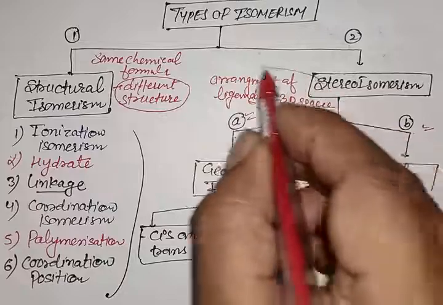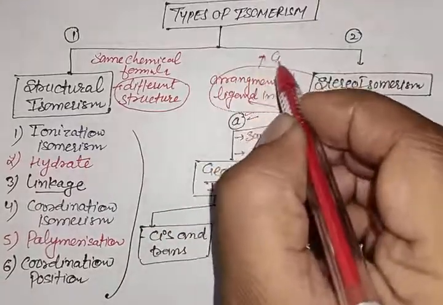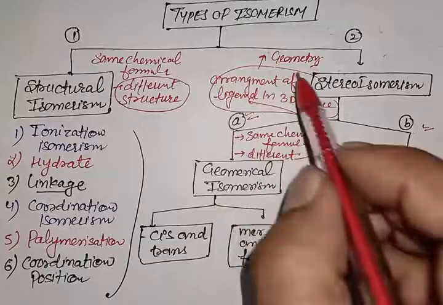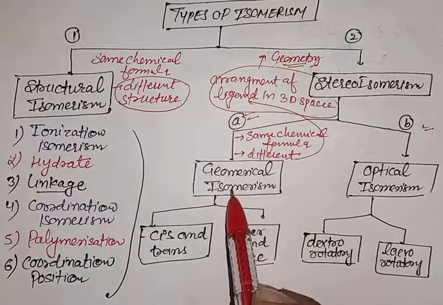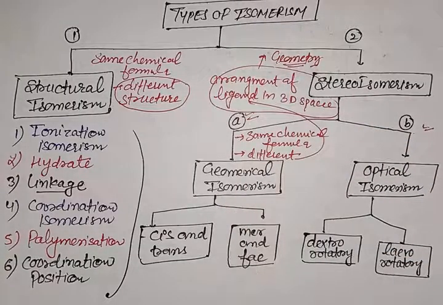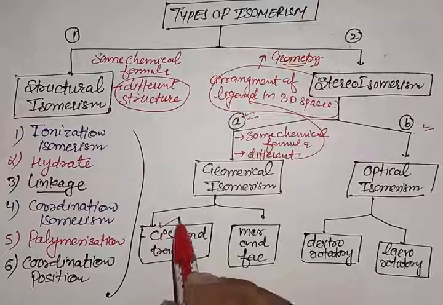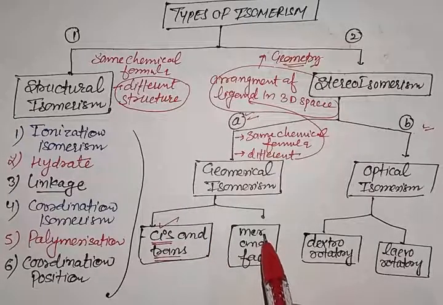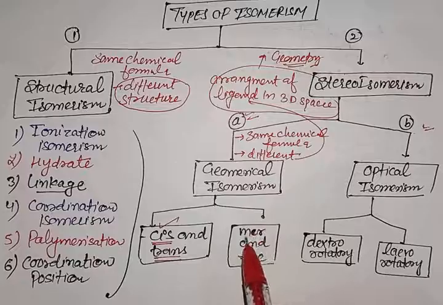The arrangement of ligands in 3D space is also called geometry. So compounds which have the same chemical formula but different geometry are called geometrical isomers, and the phenomenon is called geometrical isomerism. Geometrical isomerism we will study further as cis and trans isomerism, and meridional and facial isomerism. Meridional is also called mer isomers and facial is also called fac isomers.